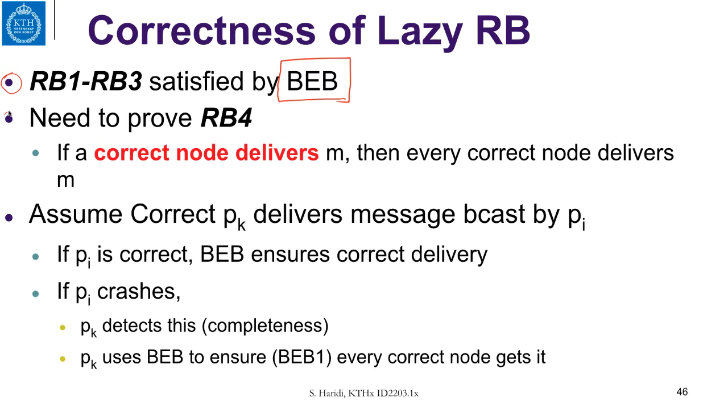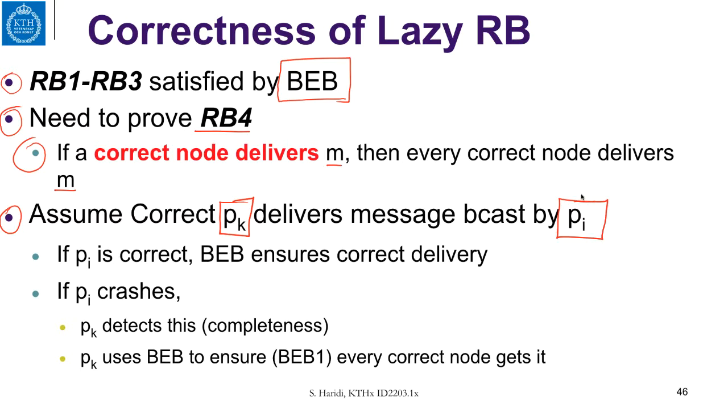Now we need to prove the reliable broadcast agreement property, which is RB4, which says if a correct process delivers a message m, then every correct process will deliver the message m. And to prove this, we assume that we have a correct process that delivers the message m, and we try to prove that every correct process delivers the message m. So let us assume that Pk is our correct process, and it delivered the message that has been broadcast by Pi. So now we look at Pi, and we have two cases.